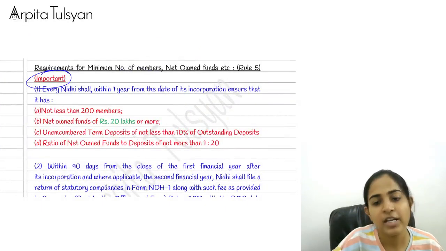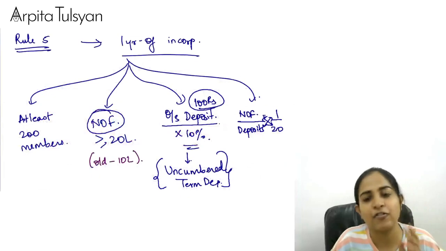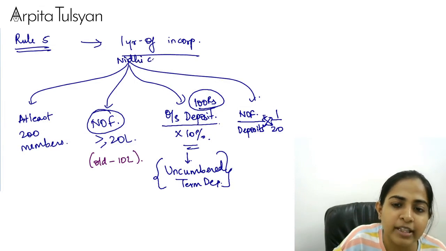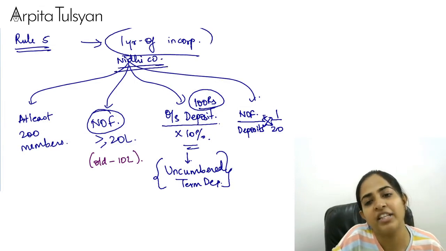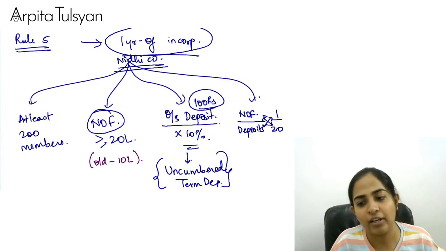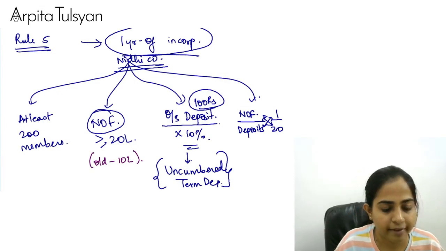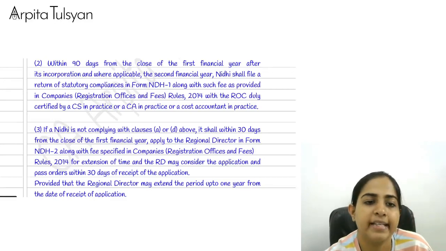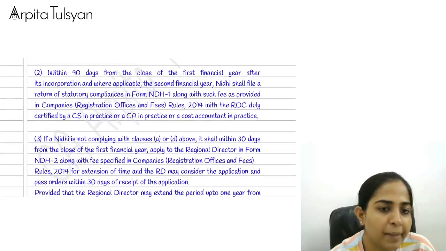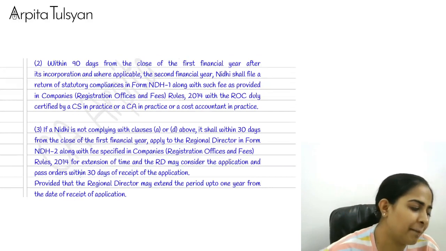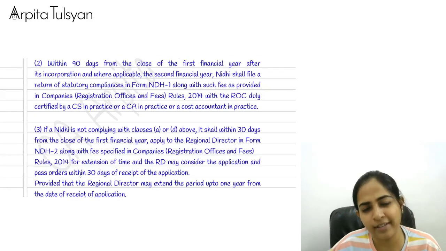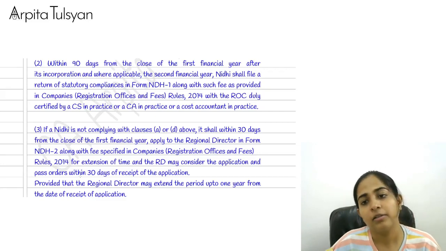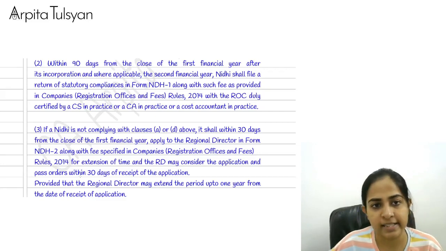Yes. Okay, so these 4 conditions should be met by every Nidhi company within 1 year of the date of incorporation. Okay, so now let's go ahead. These were the 4 points which we just completed. Now you have some compliances part coming. Not very, very important, but let's just try to understand. What are they trying to tell us here?